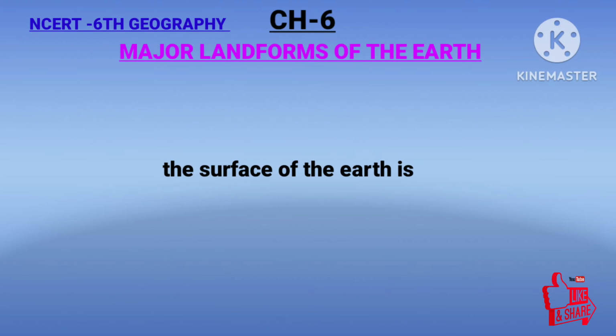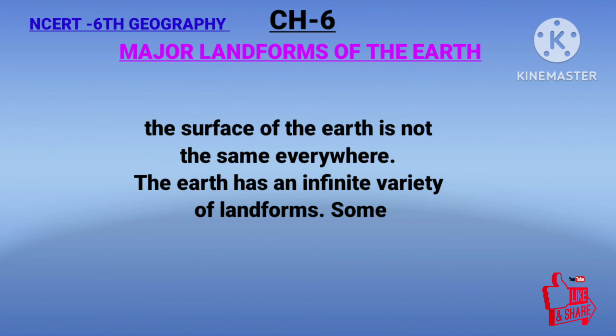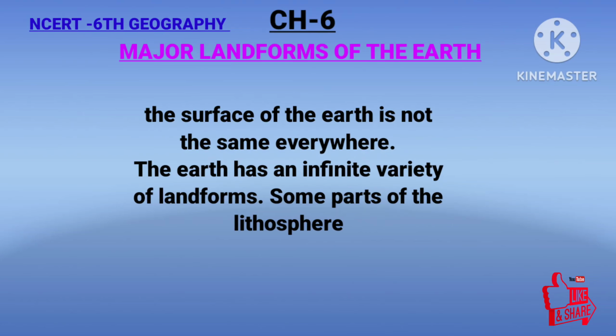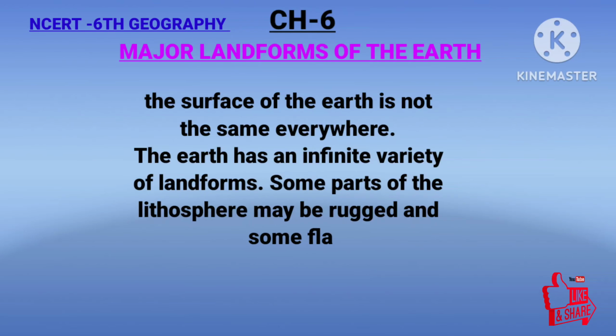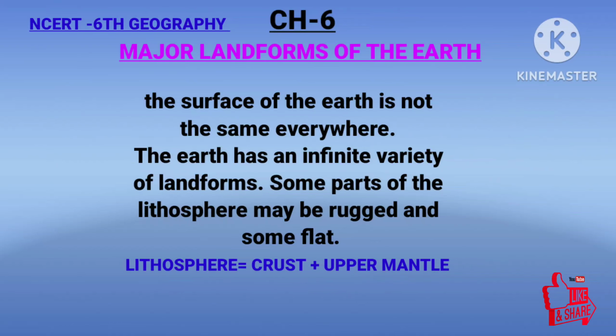Do you know the surface of the Earth is not the same everywhere? The Earth has an infinite variety of landforms. Some parts of the lithosphere may be rugged and some are flat. In the previous chapter, we studied about the lithosphere. Lithosphere is the crust plus upper mantle. And the infinite variety of landforms such as hills, mountains, plateaus, plains.